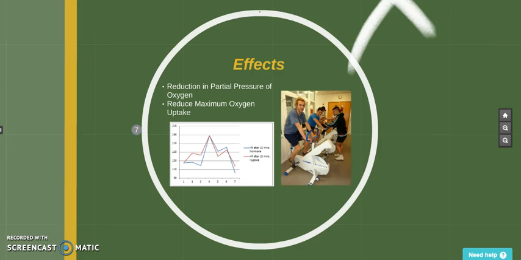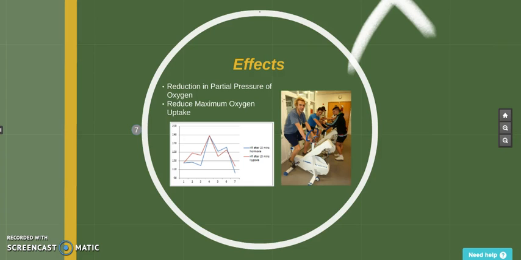The second effect is a reduced maximum oxygen uptake. So due to the reduction of oxygen in the air, this means that less oxygen can be used to fuel muscle contractions, therefore meaning that athletes cannot exercise for the same periods of time when compared to at sea level.